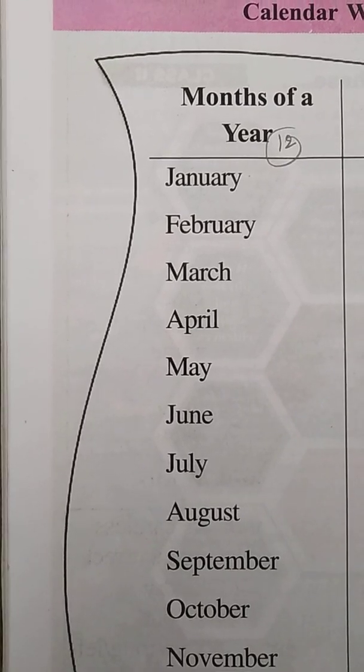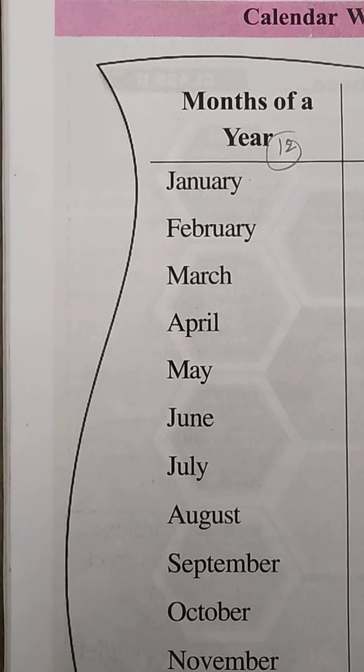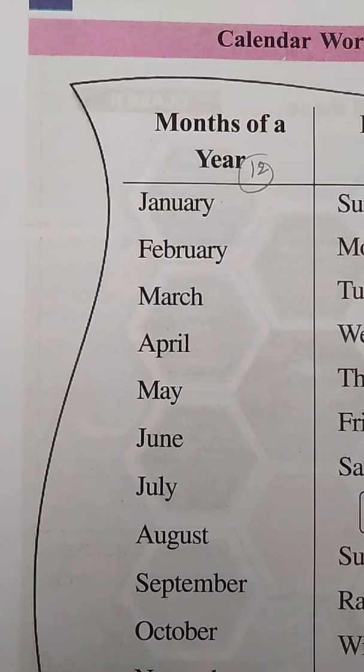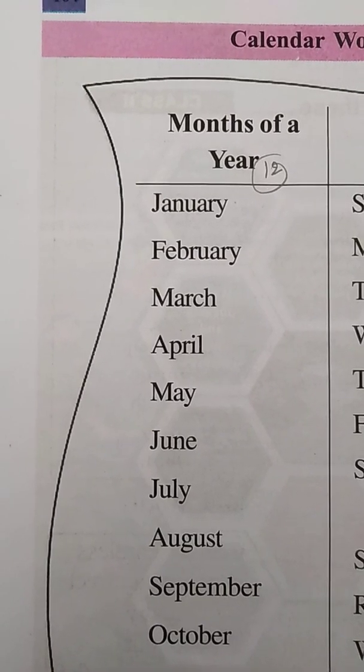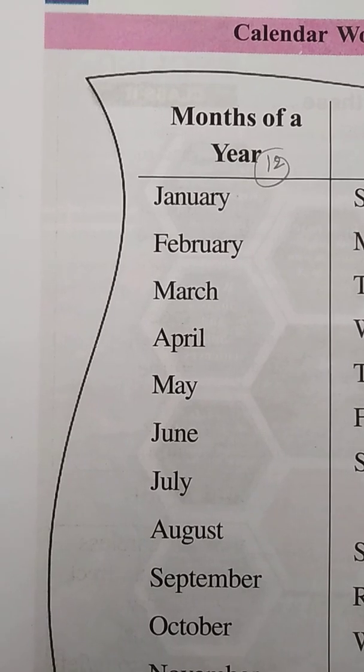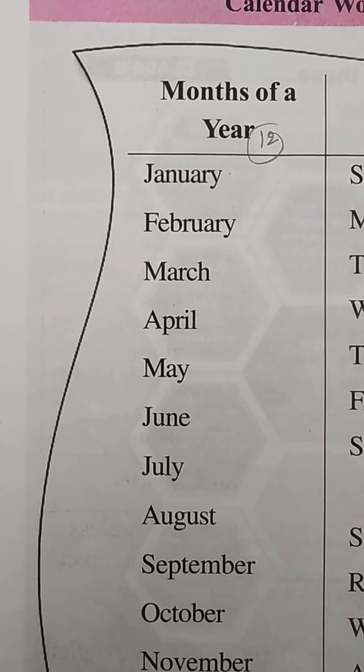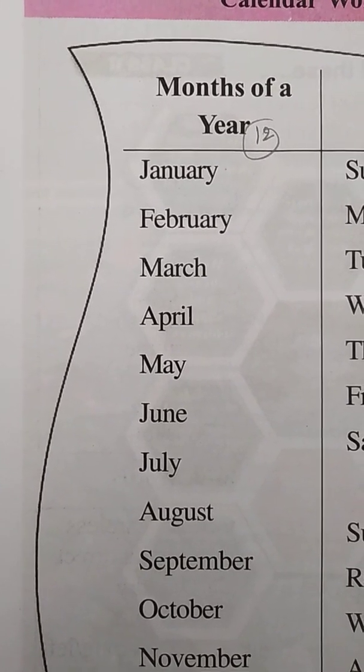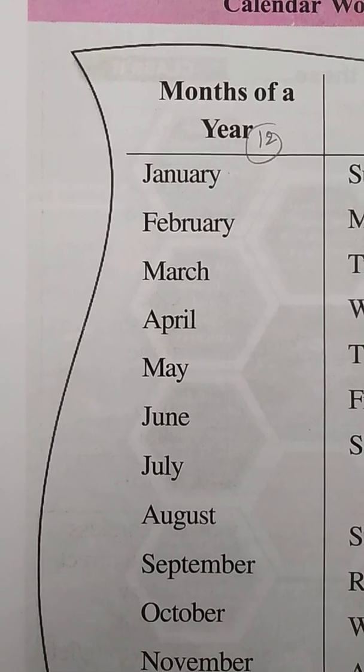Which is called the first month of the year? You have learnt it in your LKG and UKG class. When your teacher used to ask which is the first month of the year, you used to answer, January is the first month of the year.